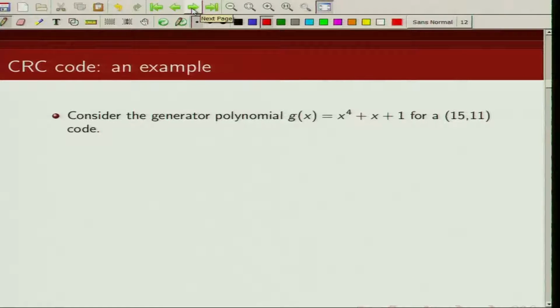Let us take an example of a CRC code. We consider a CRC code which adds 4 parity bits, whose generator polynomial is given by x to the power 4 plus x plus 1. This is a generator polynomial for the CRC code, and our n, k code parameters are given by 15, 11. So n is 15 and k is 11, and there are 4 parity bits.